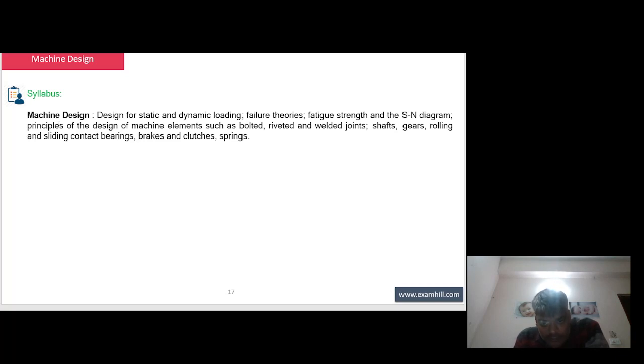Principle of design of machine elements such as bolted, riveted, and welded joint, shaft, gear, rolling and sliding contact bearing, brake and clutches, springs.